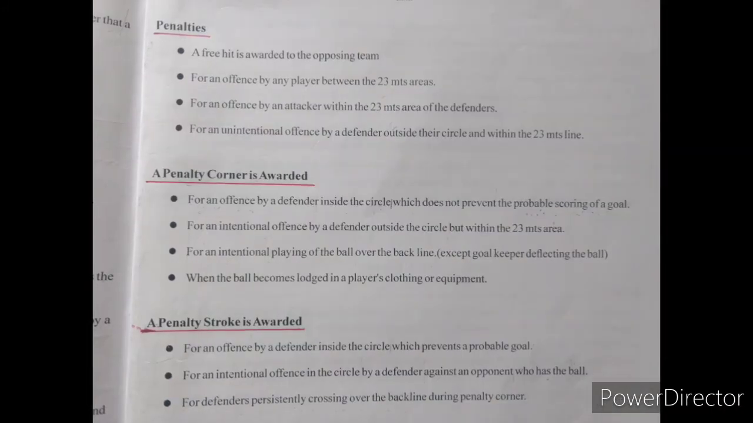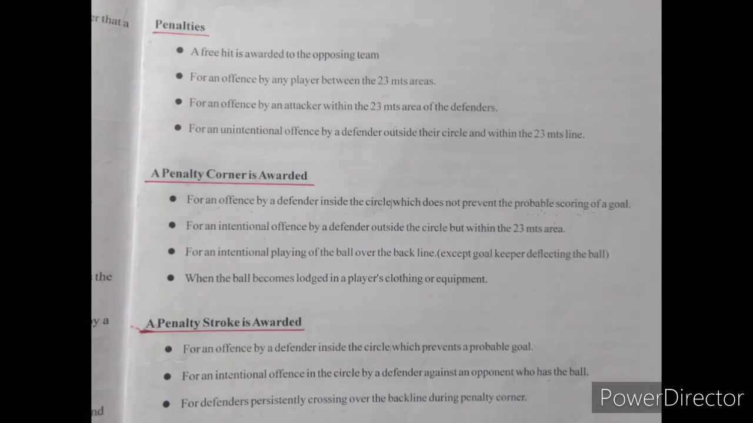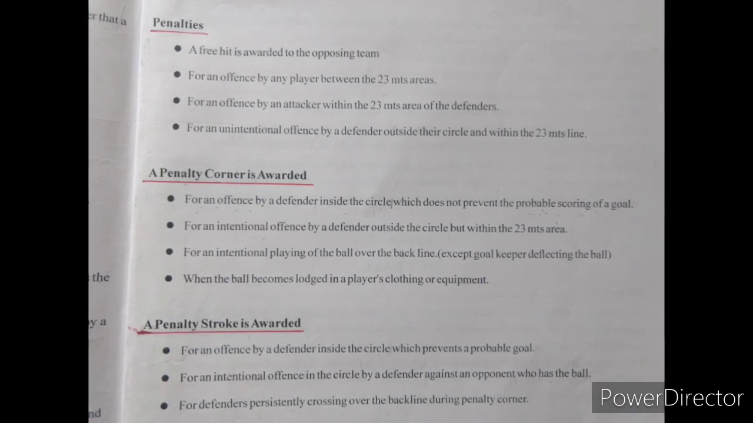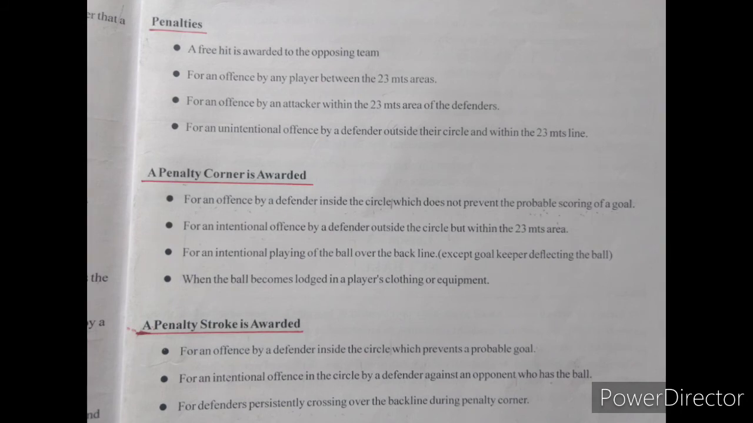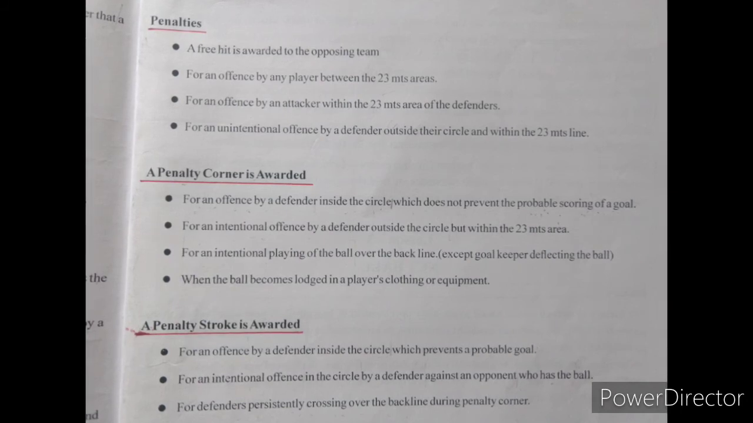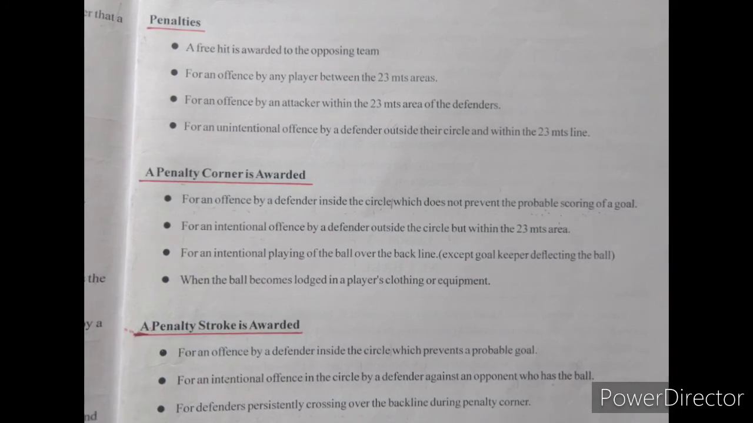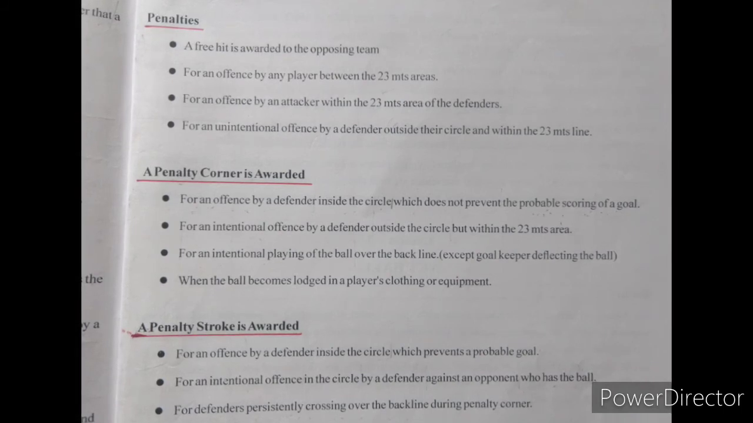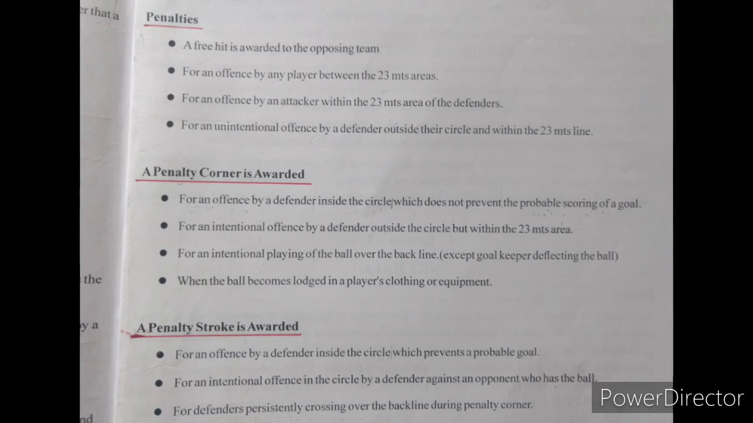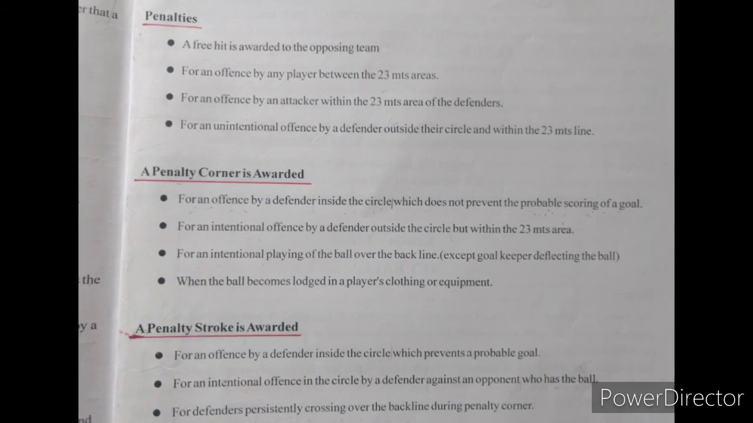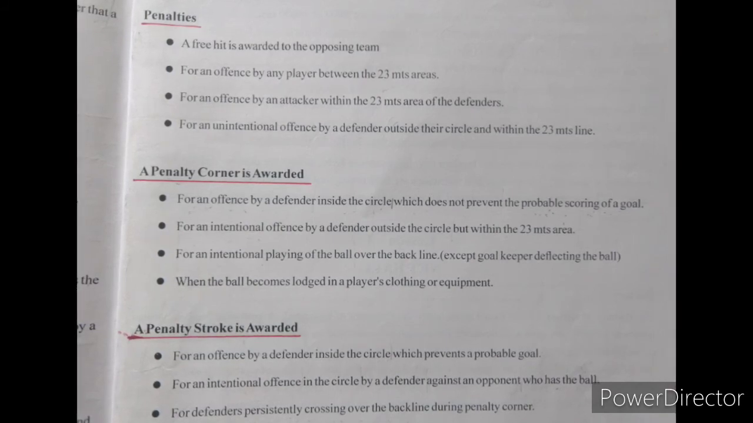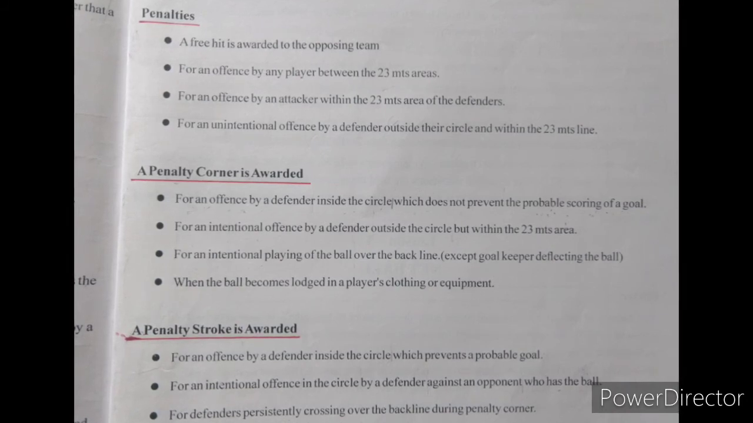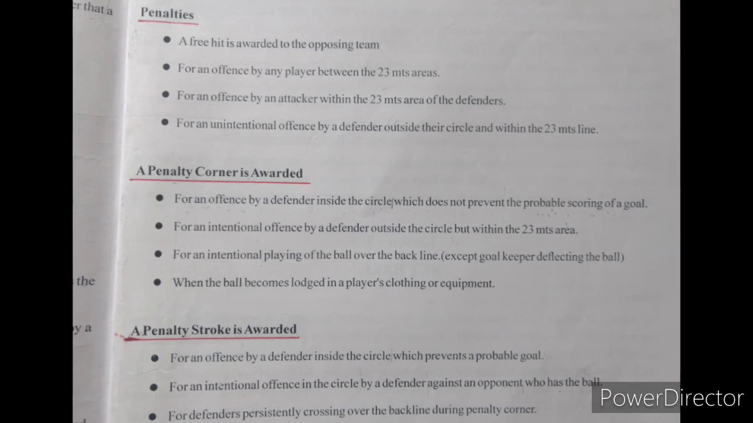The next, penalties. A free hit is awarded to the opposing team for an offence by any player between the 23 meters area. Any offence by an attacker within the 23 meters area of the defenders. For an unintentional offence by a defender outside their circle and within the 23 meters line.